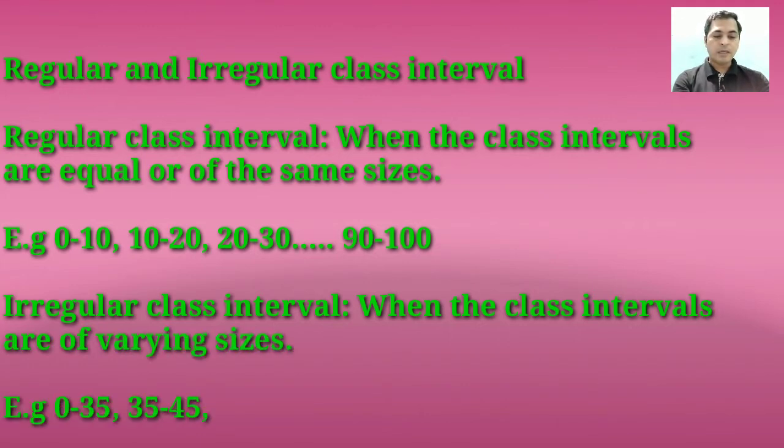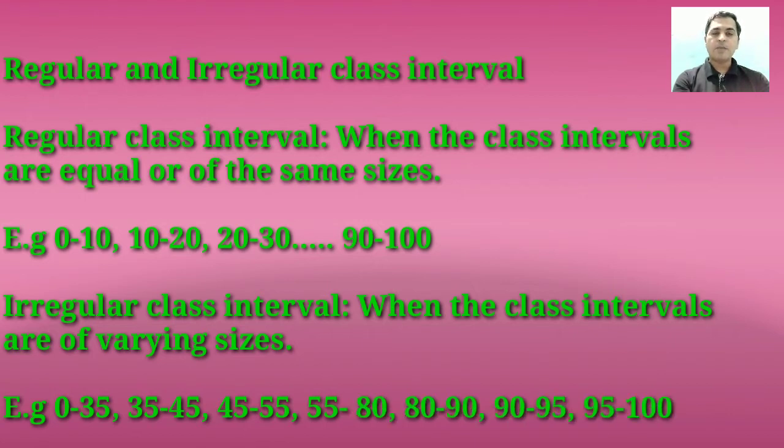Here 0 to 35, 35 to 45, 45 to 55, 55 to 80, 80 to 90, 90 to 95 and so on. So students, in a regular class interval the class length will be equal, and in an irregular class interval the class length will be unequal.